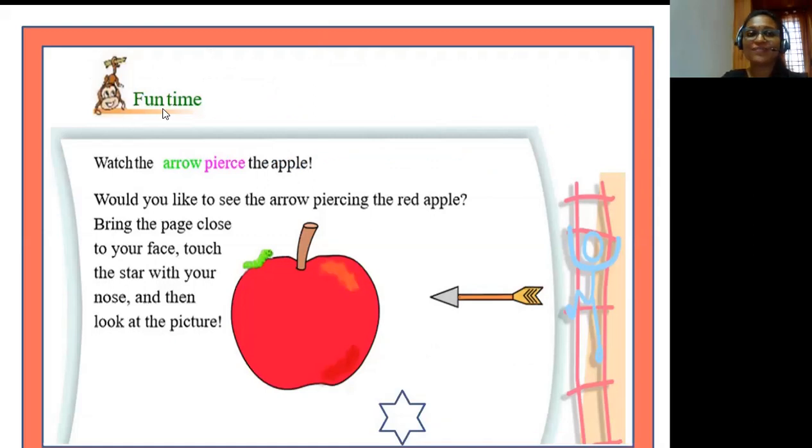Children, now let's have some fun time. Here you will find the picture of an apple and an arrow. Now watch the arrow pierce the apple. Would you like to see the arrow piercing the red apple, children? If so, bring the page close to your face, touch the star with your nose, and then look at the picture. So what should you do in order to see the arrow pierce the apple?